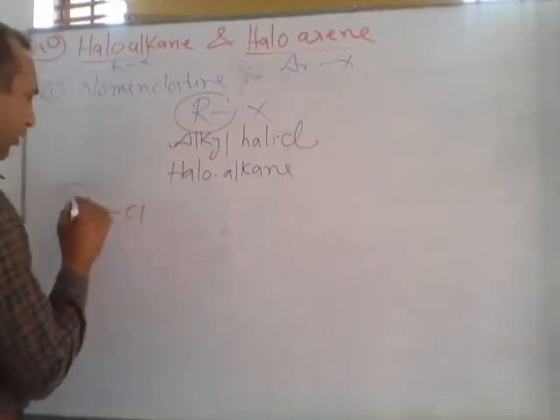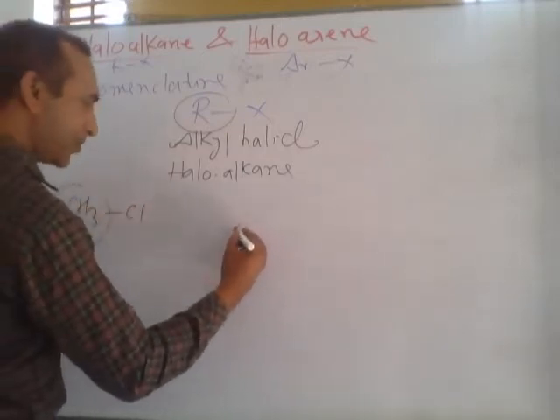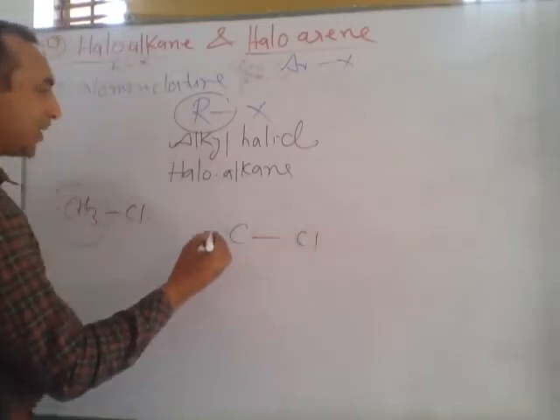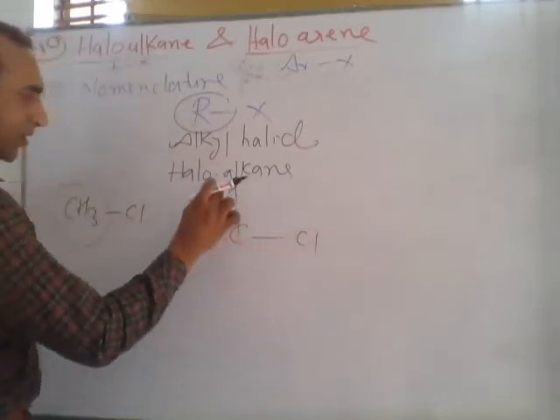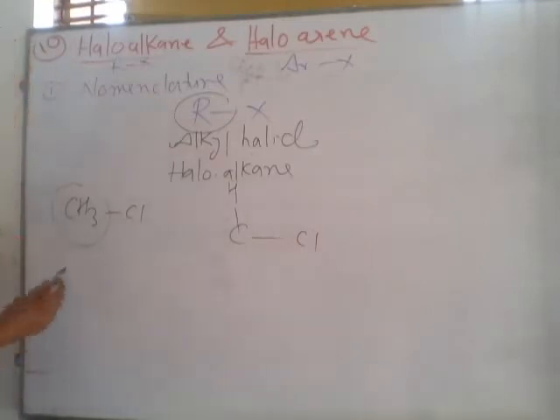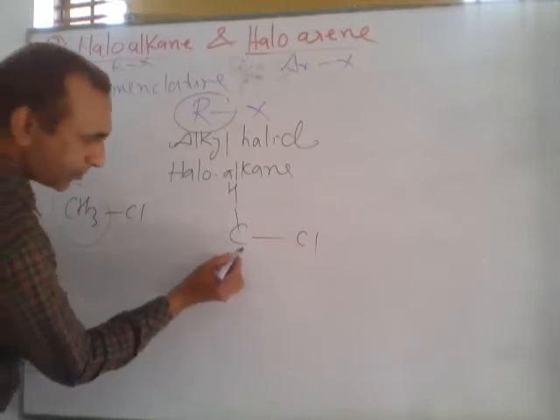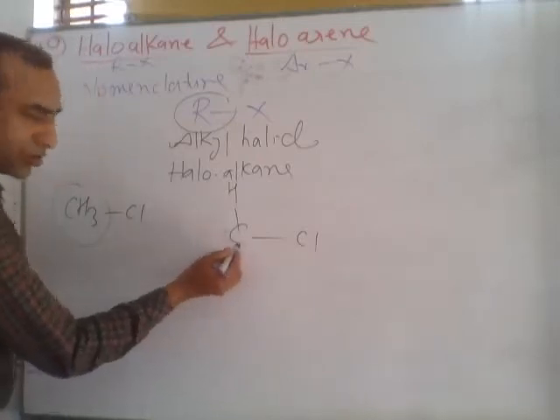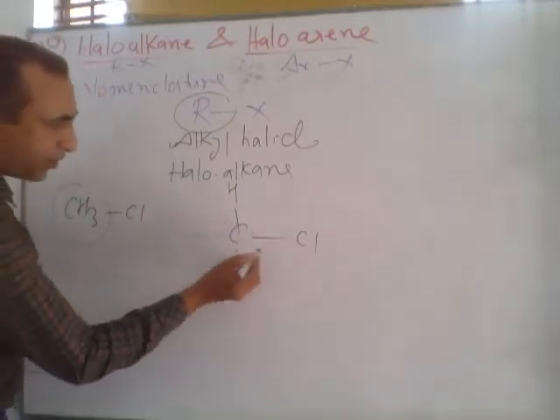Suppose CH3Cl. This is methyl chloride, otherwise chloromethane. According to Van 't Hoff, it exists in tetrahedral form. C, Cl, H: these three atoms are present in a plane. The fourth atom, the second hydrogen, is present toward the reader, out of the plane of the board.